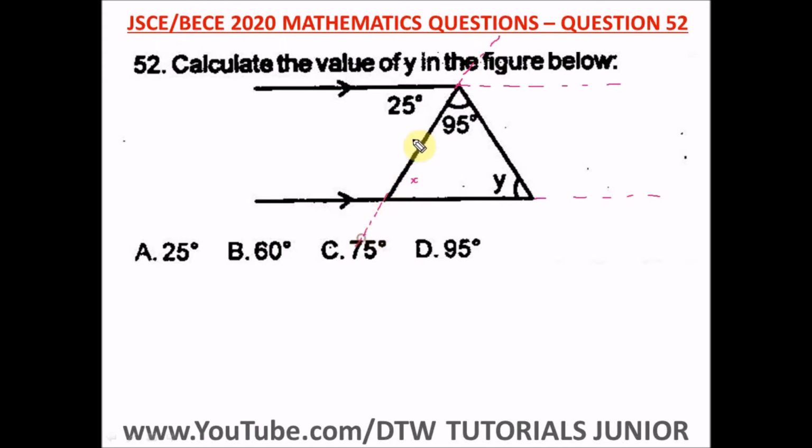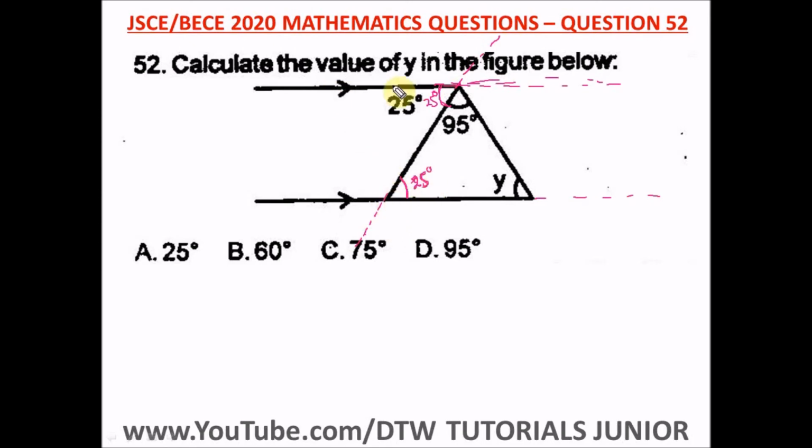Okay. So what this means is this angle here is 25 degrees. So it's easy for us to get this angle here. Remember, when we have parallel lines, this is what alternate angle. So it means this angle right here is 25 degrees. Okay, this is what it means.